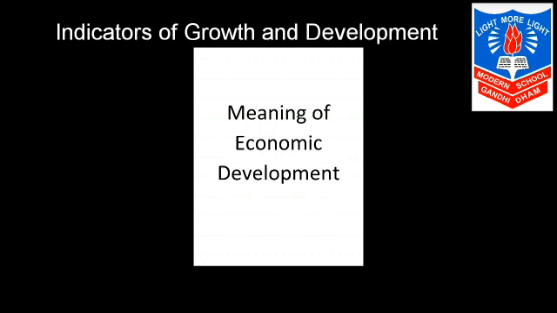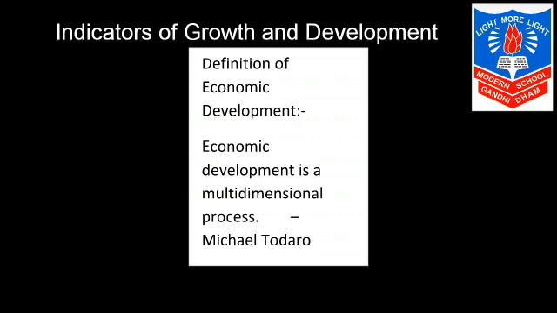Poverty and unemployment start reducing when development takes place. There are institutional changes also. It means such policies are made which make it easy for a person to get loans from banks. Next we move on to the definition given by Michael Todaro, which says that economic development is a multidimensional process. Very simple definition, because as I said earlier, it takes into consideration not only quantitative but also qualitative changes.